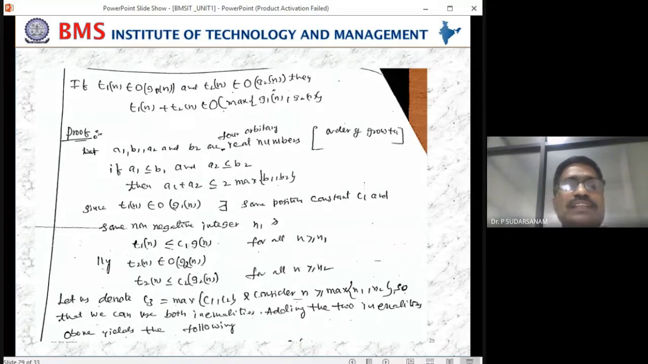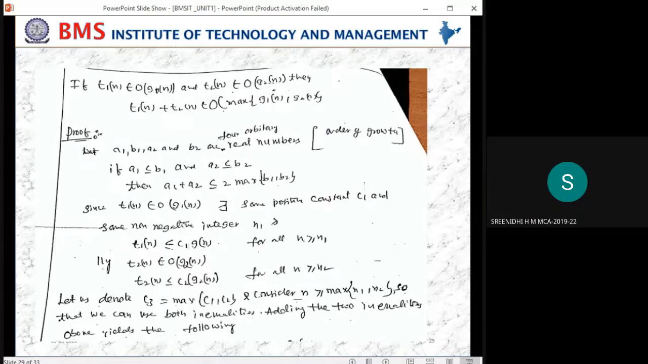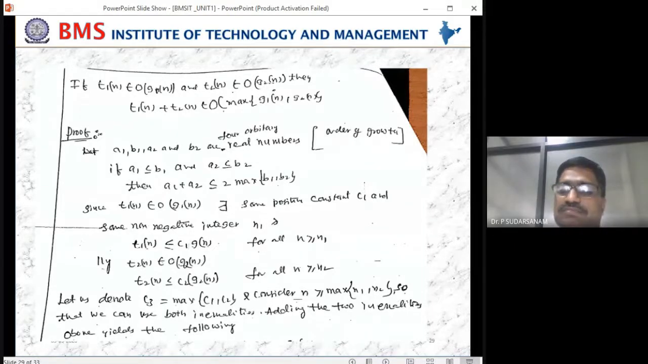Since in the definition they have taken T1 of n comma T2 of n, only 2 they have taken, we have taken 2 into maximum of. So when there are 3, you can take 3 also. That 3 maximum will be satisfying, obviously. There is no doubt in that. It will satisfy that equation also. In mathematics, if you have doubt, you substitute some values and check whether this condition is satisfying or not. That's it.